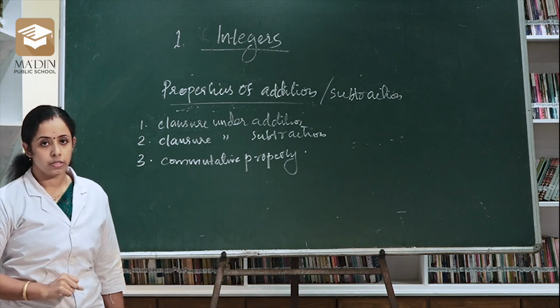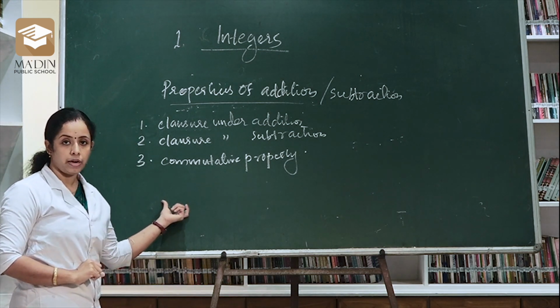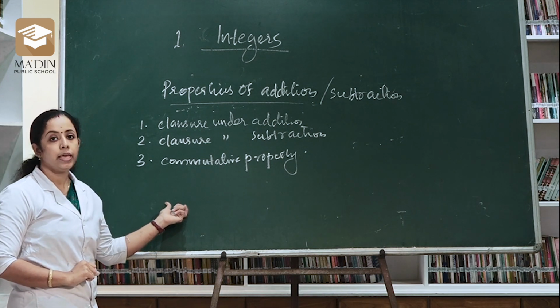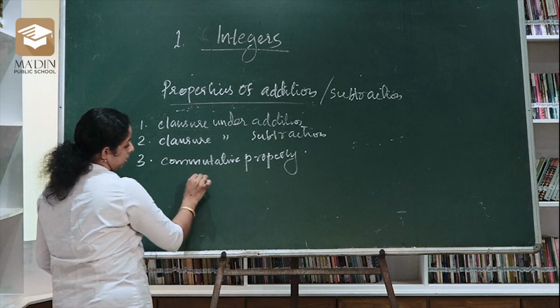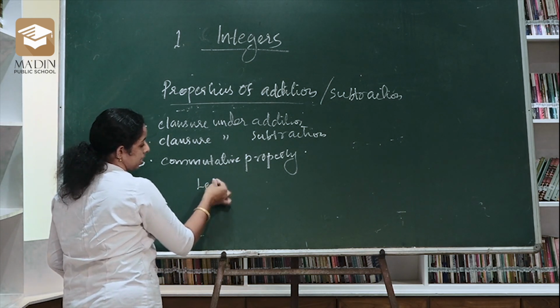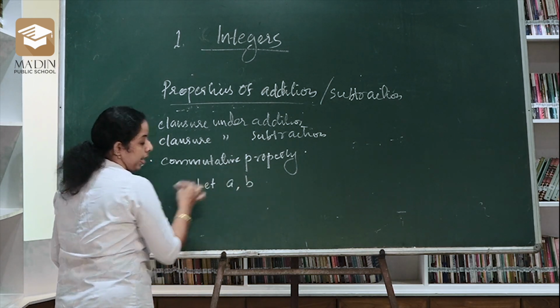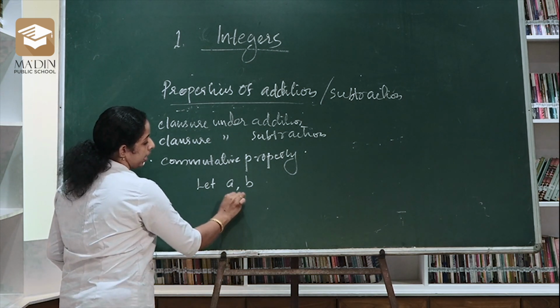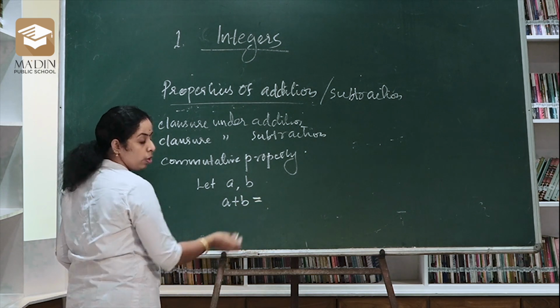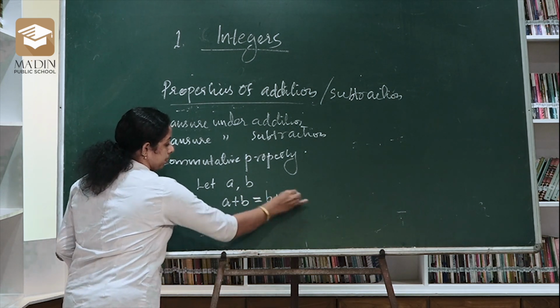Commutative property means let a and b be any two integers, then a plus b is equal to b plus a.